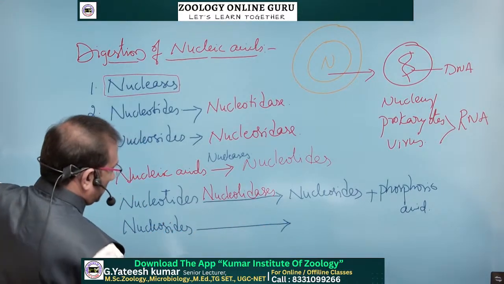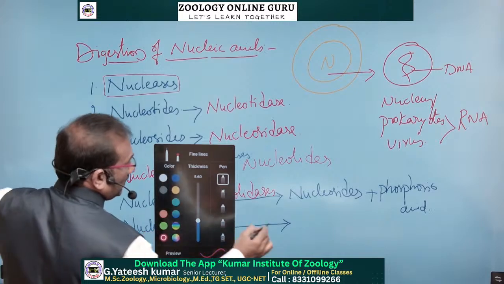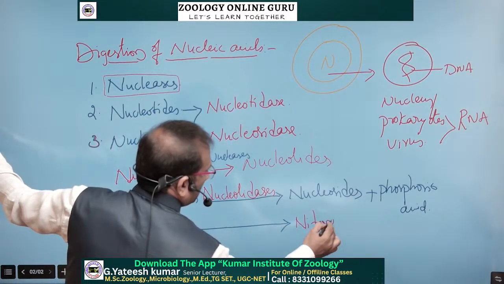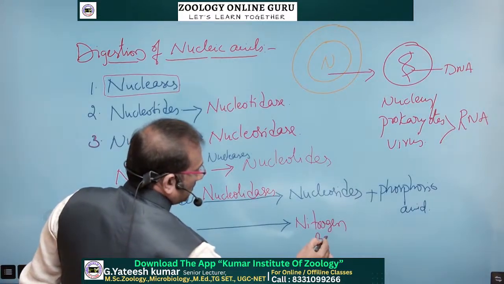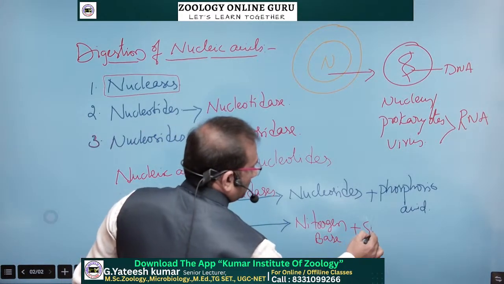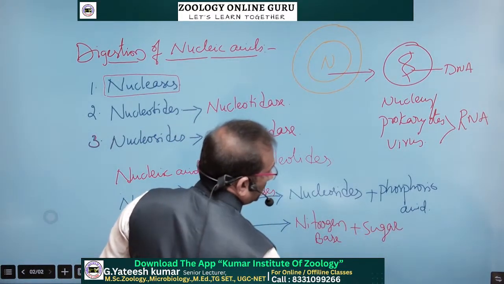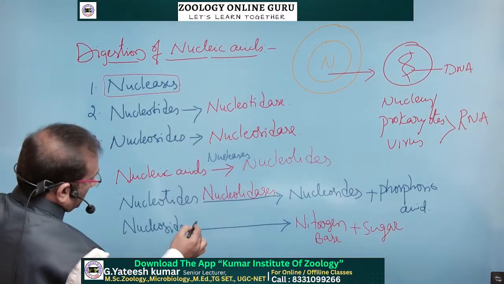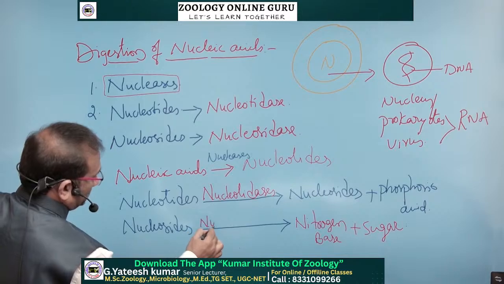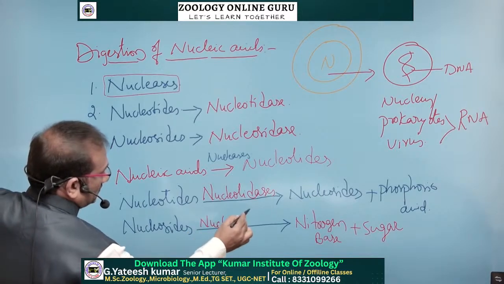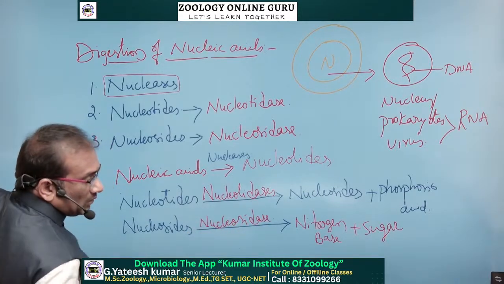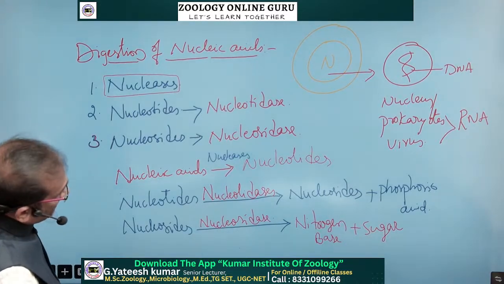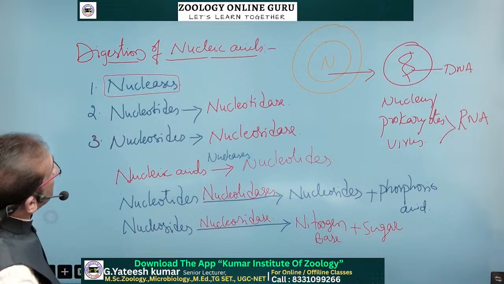they are converted into nitrogen base, sugar, and sugar by the enzyme known as nucleosidase. Okay, these are the reactions that occur in nucleic acid digestion.